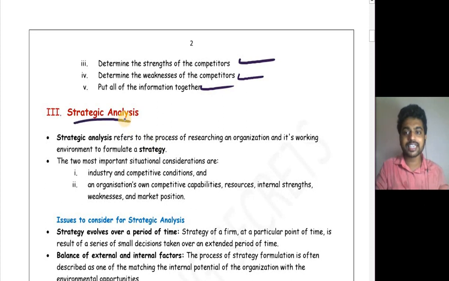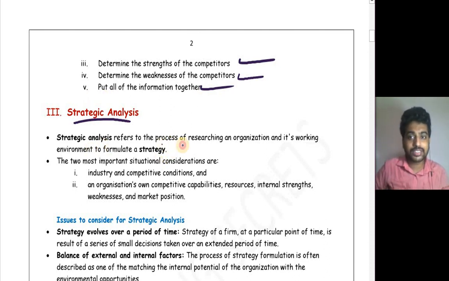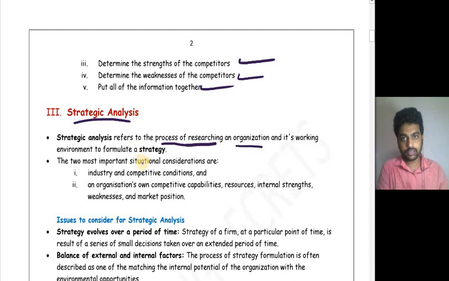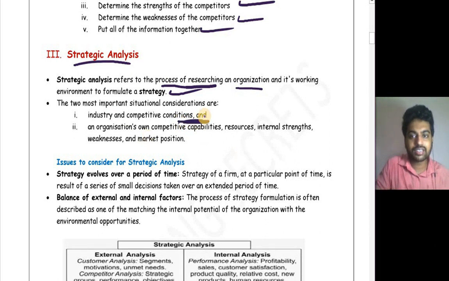Third one is all about strategic analysis. Strategic analysis is simple. It is nothing but analyzing, examining or researching the internal environment as well as the external environment of an organization to come up with a strategy, that is, to formulate a strategy. Strategic analysis refers to the process of researching an organization and its working environment to formulate a strategy. The two most important situations considered are the internal environment as well as the external environment. Industry and competitive condition, that is external.